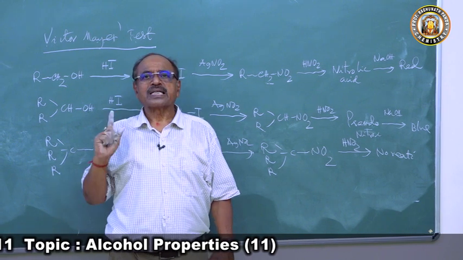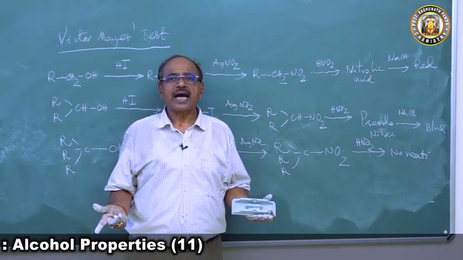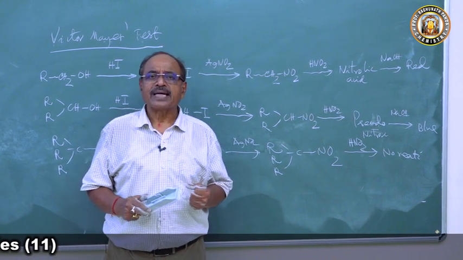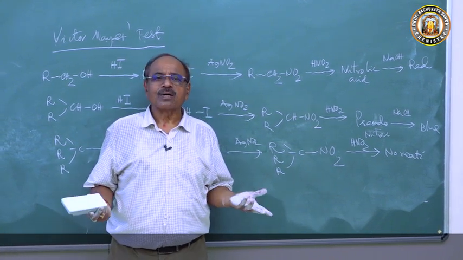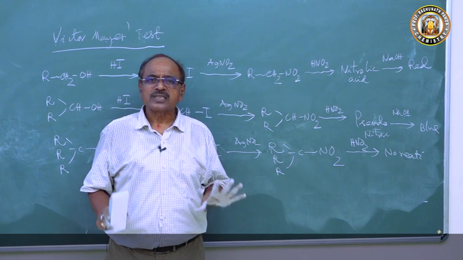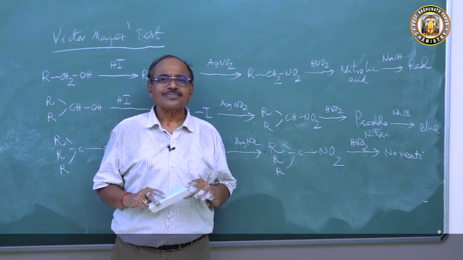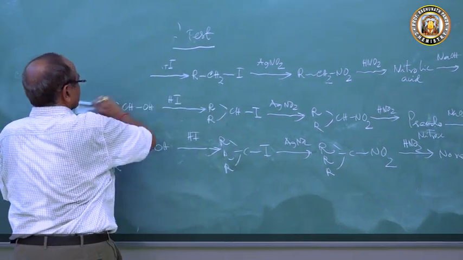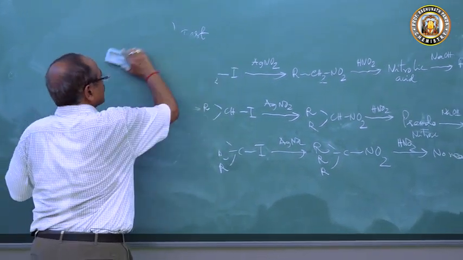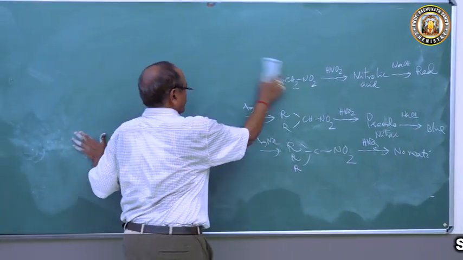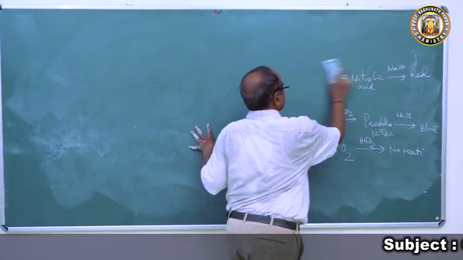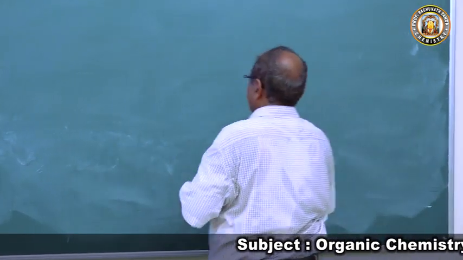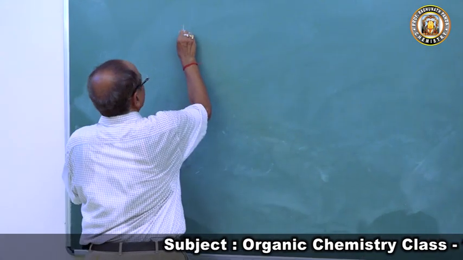Clear? Now the question comes, how to distinguish methyl alcohol from ethyl alcohol? Now ethyl alcohol is a primary alcohol, but methyl alcohol is neither primary nor secondary nor tertiary. This question is generally asked in entrance exams, and also in your plus 2 exam, in your board exams, CBSE, ICSE, CHSE. How can you distinguish methyl alcohol and ethyl alcohol? Distinguishing test